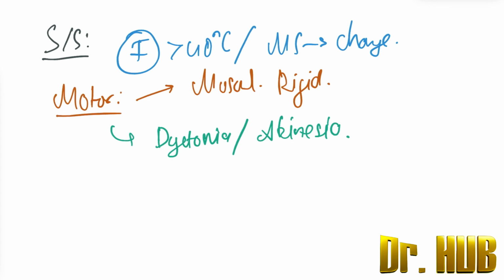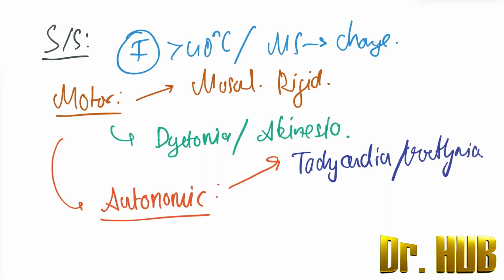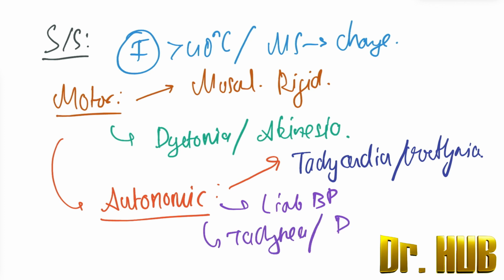Next are the autonomic symptoms. Here in autonomic symptoms, it can include the presence of tachycardia as well as arrhythmias. Next there can be labile blood pressure, tachypnea, as well as diaphoresis.